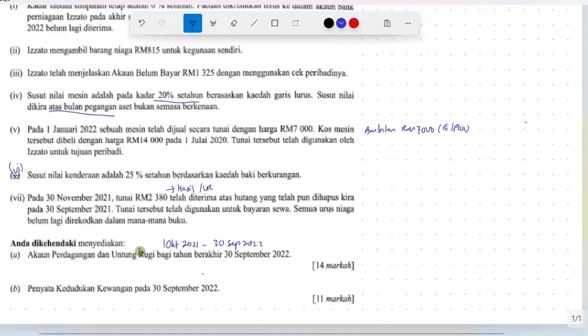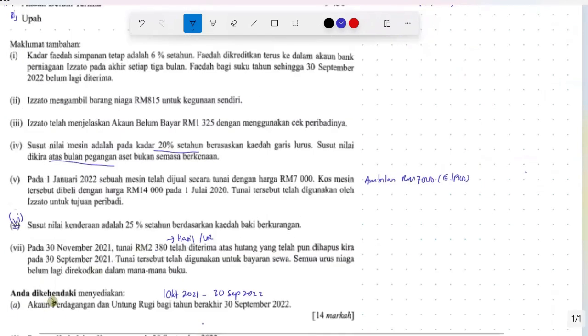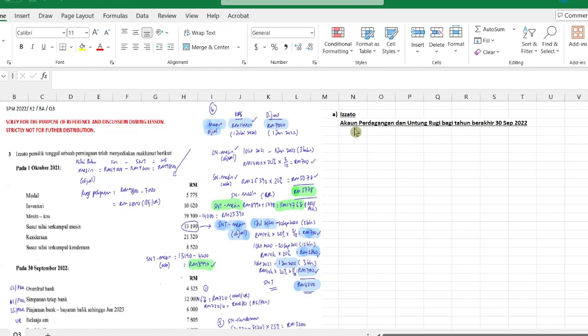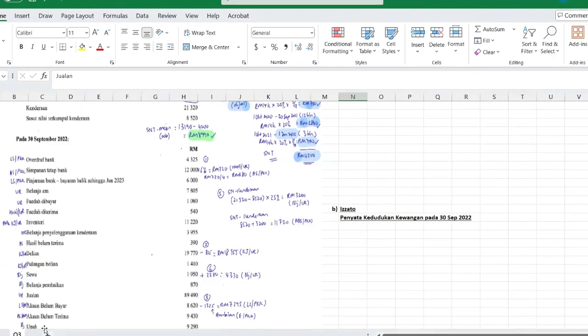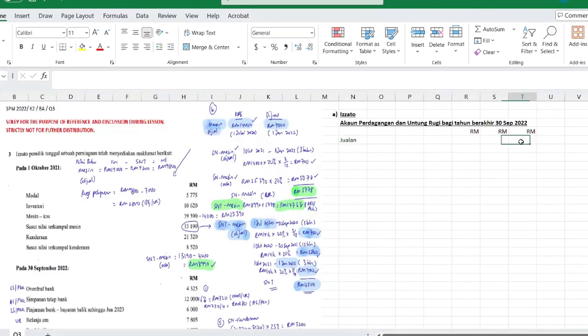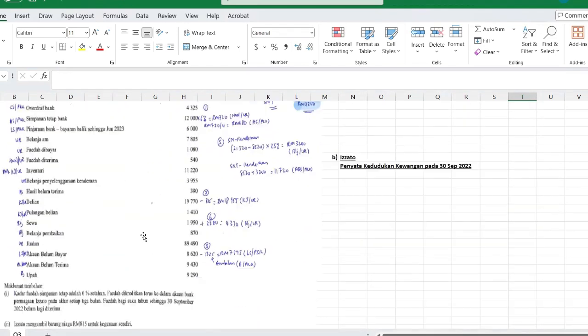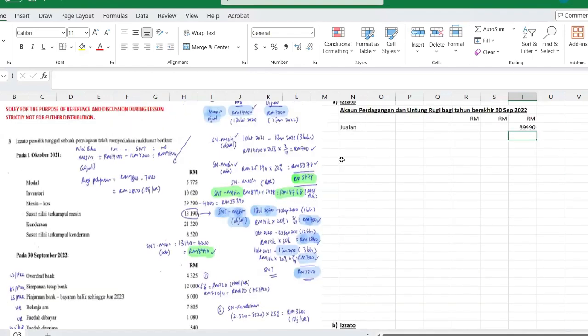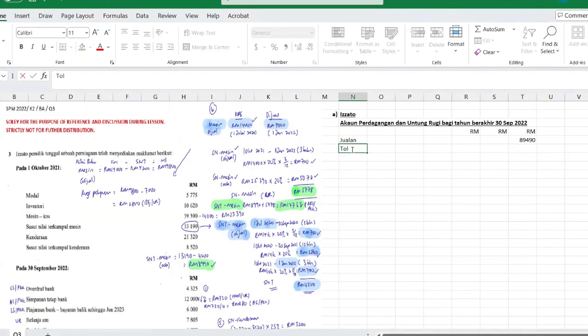Right. So with all the information tidied up, we can now prepare part A with account perdagangan dan untung rugi bagi tahun berakhir 30 September 2022. So the very first item here will be the jualan, right? So all in ringgit. Jualan amount as read from the question 89490. There is no pulangan jualan information. There's only pulangan belian. So the next section we go to will be tolak cost jualan.